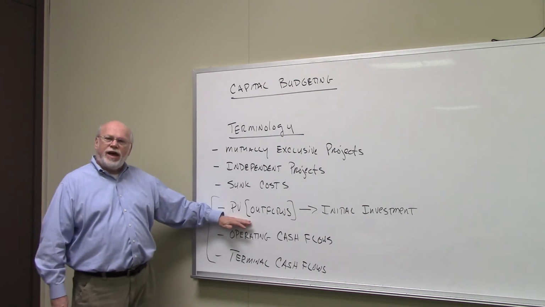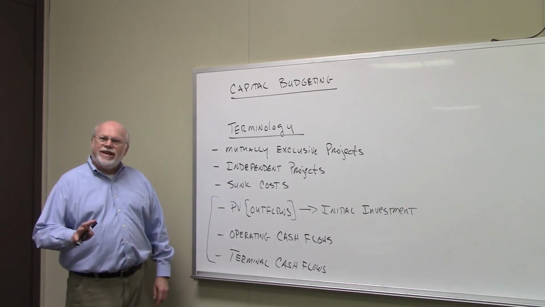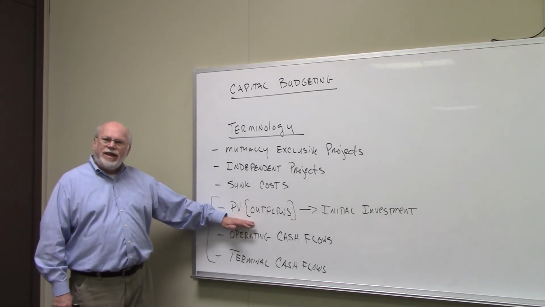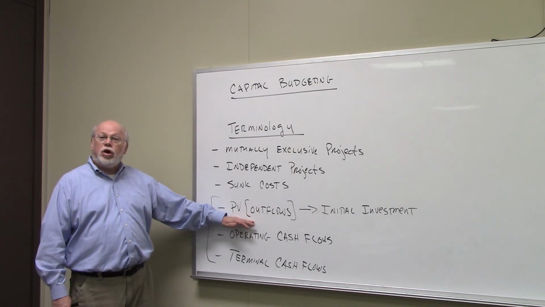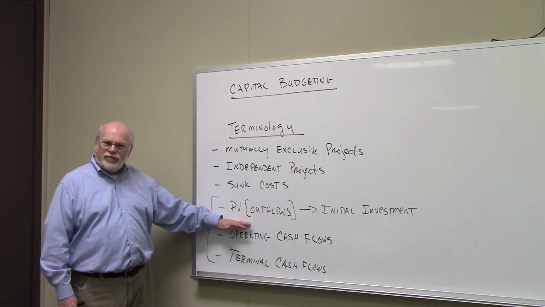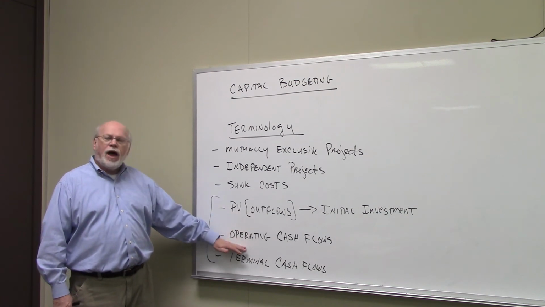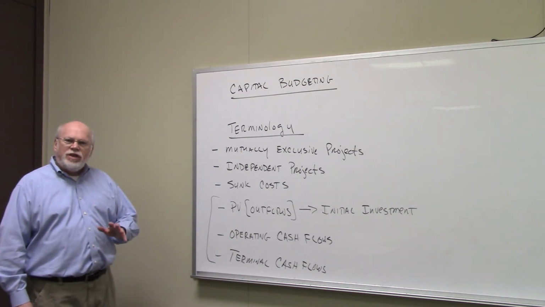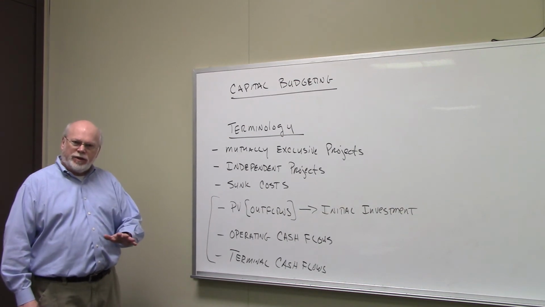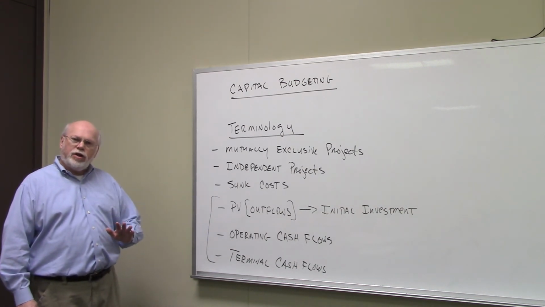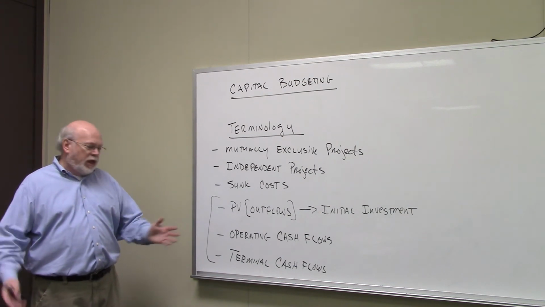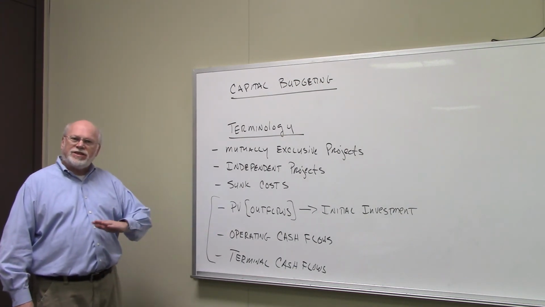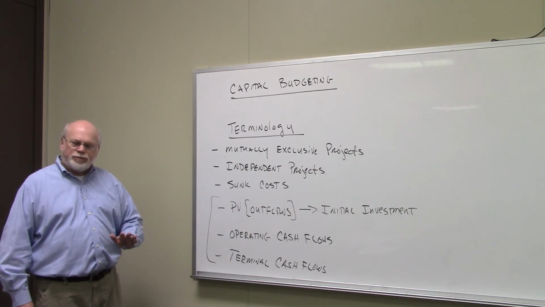Now, the present value of the outflows is often referred to as the initial investment. This is any cost, any expense that occurs at time period 0. These are the costs, the expenses of getting into the investment, getting into the project. Operating cash flows, on the other hand, are cash flows that impact the income statement. And you'll see later on in a video where we will use an income statement to calculate operating cash flows. Again, it's any cash flow that impacts the income statement into the future.